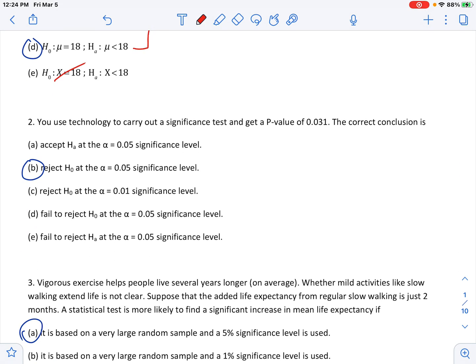Number two, you use technology to carry out significance tests with a p-value. They give you the p-value, did all the work for you. So remember, when the p is low, you know what to do. If the p is low, that means lower than an alpha, okay? So it is lower than 0.05, right? 0.031 is less than 0.05. So you would reject in that case, which is why that would be true.